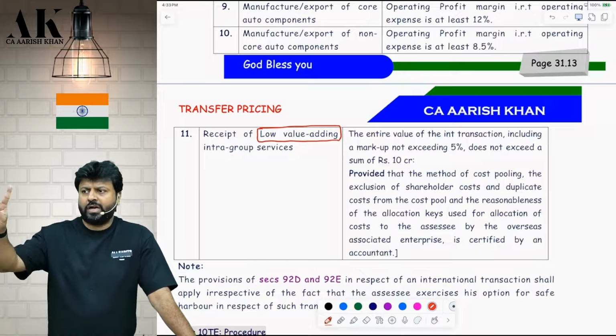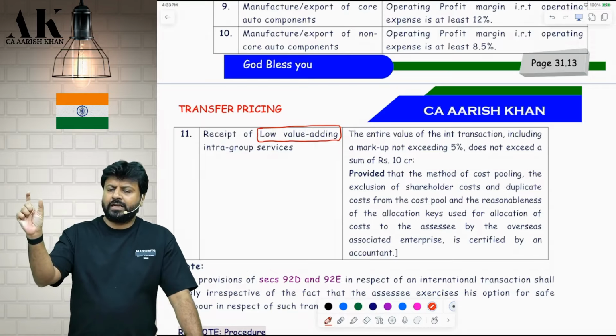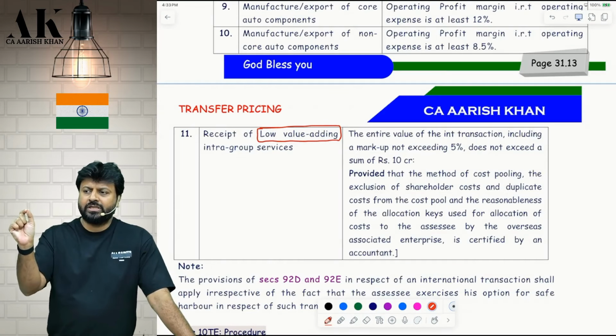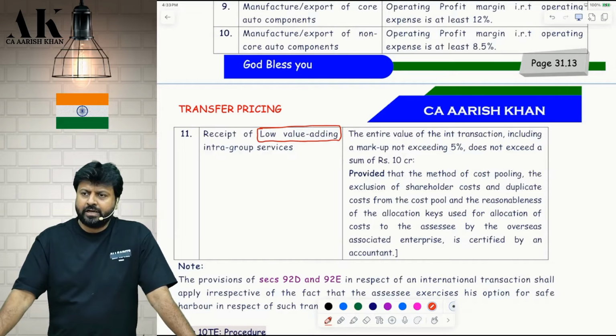You need to fulfill two conditions. The entire value of the transaction should be up to 10 crore. In that, the markup should be up to 5%. It can be less than or up to 5%.